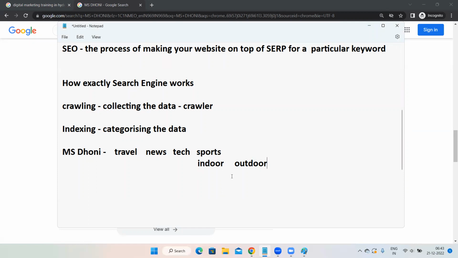In outdoor also there are a number of sports, right? In outdoor also football is there, hockey is there, then cricket is also there. Then again MS Dhoni comes under cricket. In cricket also, only India does not play cricket. Like India, there are other countries who also play cricket. Then at the end, MS Dhoni comes under India.